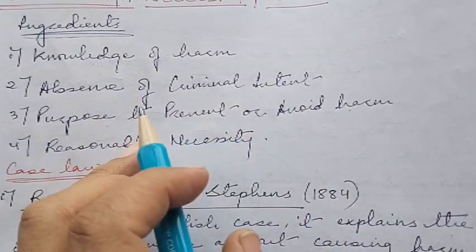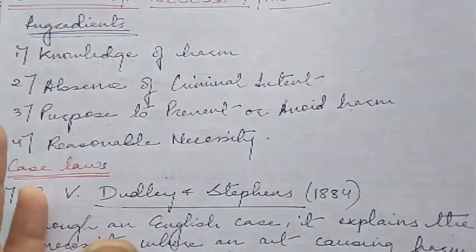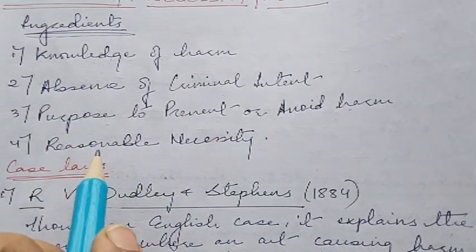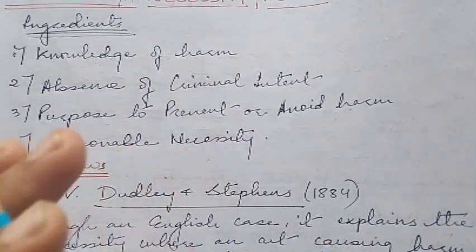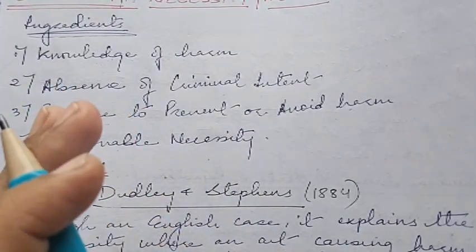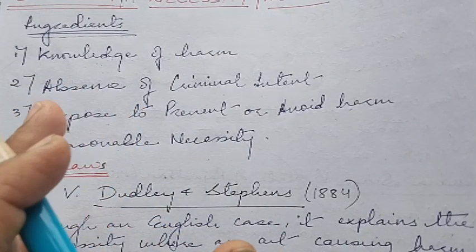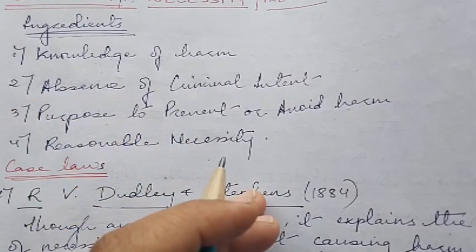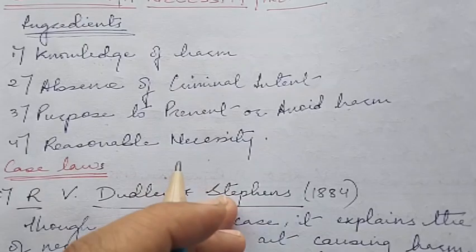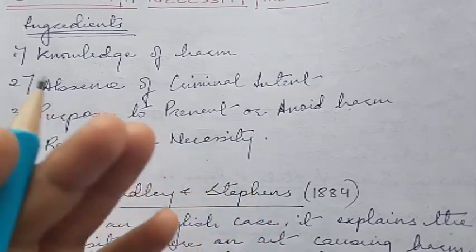The act should have been performed to prevent greater harm to life, property or society. And lastly, there should be a reasonable necessity. There must be a reasonable necessity for the act, and it should not be an excuse for recklessness. This section highlights the balance between individual right and the larger public good, and the harm caused must be proportional to the harm sought to be avoided.